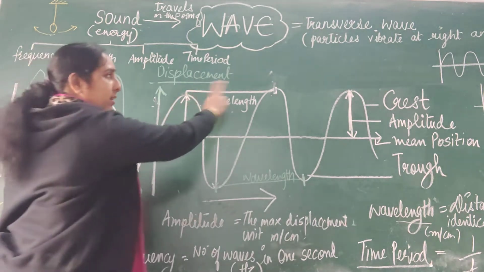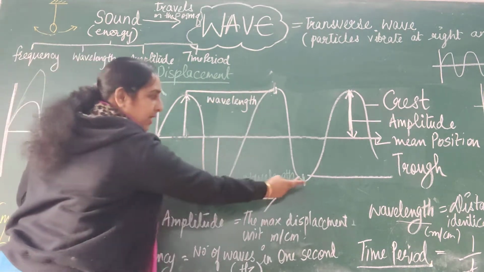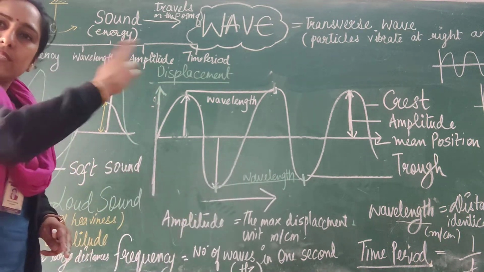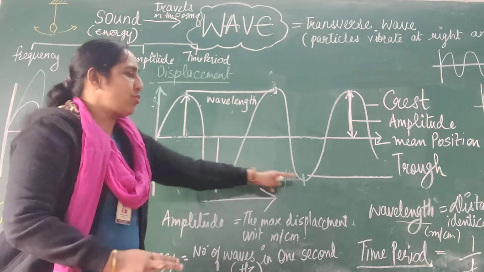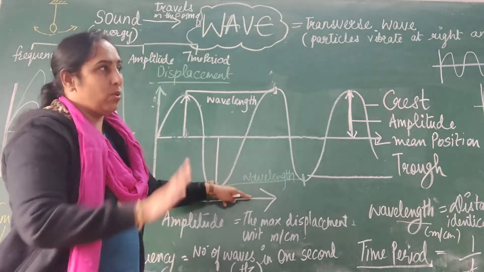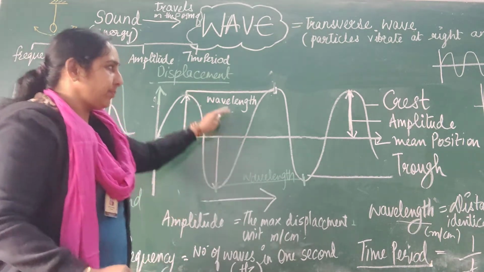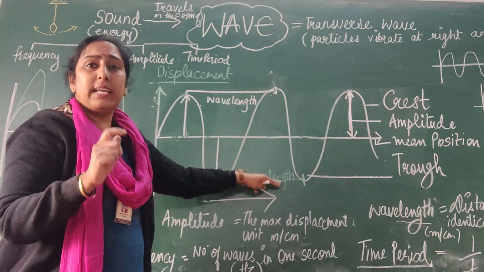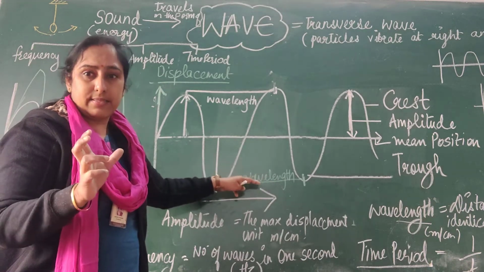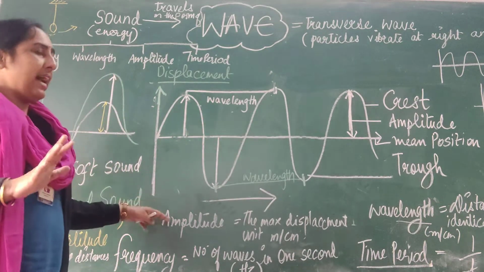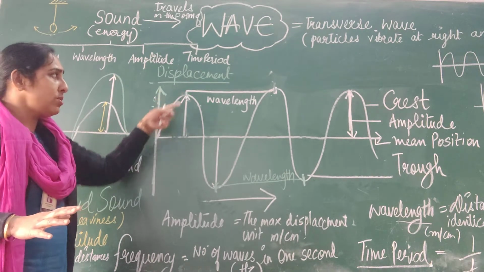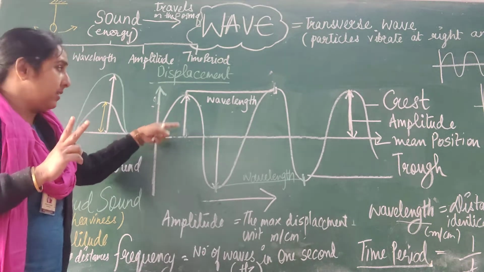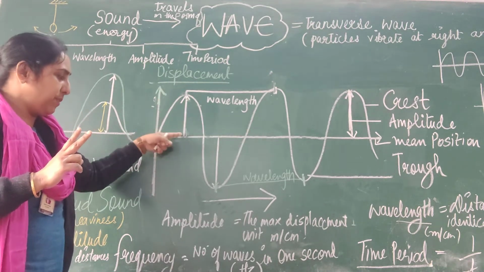Same way, if you are not considering the crest, you can consider the length between the two troughs also. One and the same thing. आप crest का distance ले लो, या आपके पास trough का distance आ रहा है, तो उसको आप wavelength को note कर लो. Now what happens? Since it is a length, its unit is measured in meters or centimeters, right? So we have discussed how high the sound is going. It is called the amplitude.